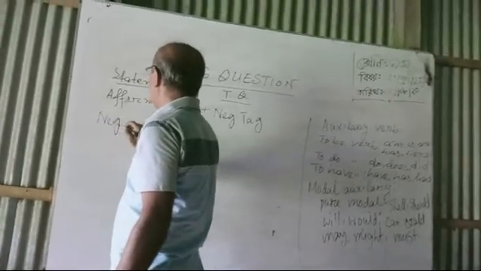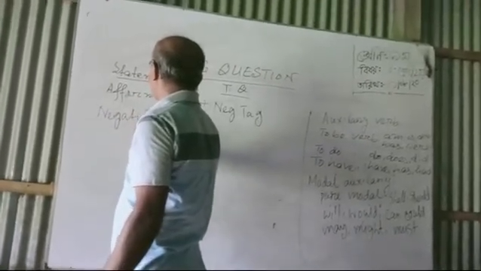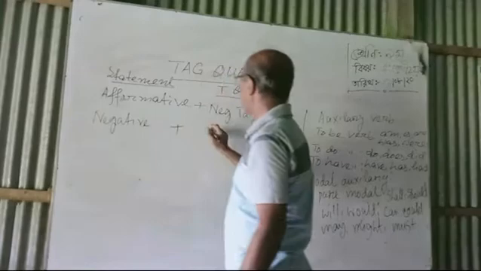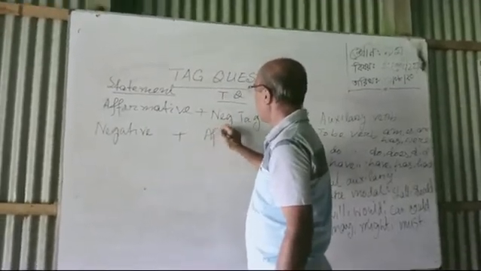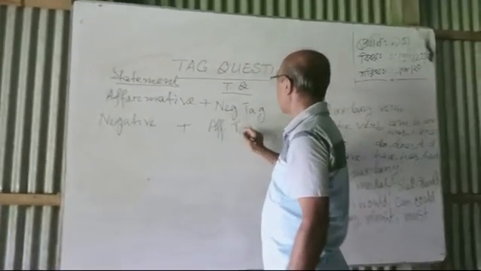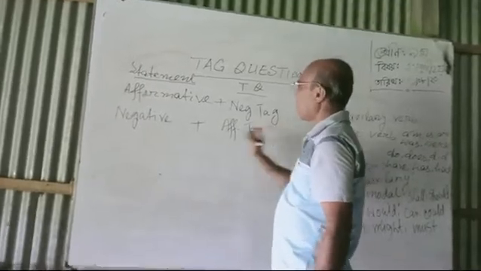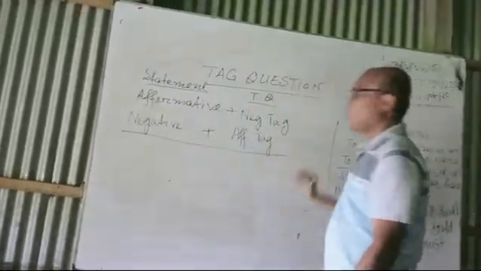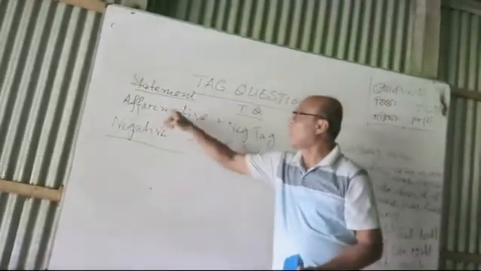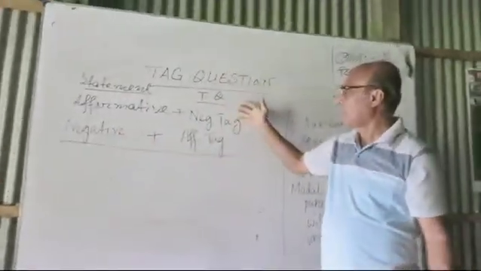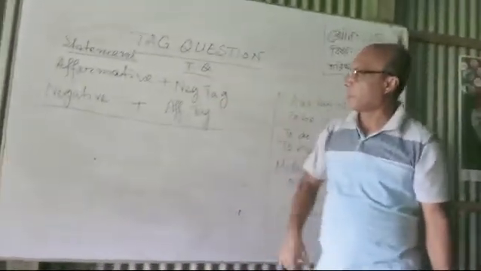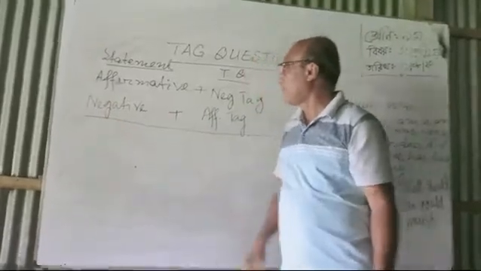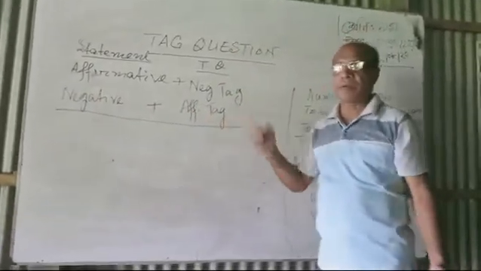If the statement is negative, then the tag question will be an affirmative tag. You must keep it in your memory. If the statement is affirmative, the tag question will be negative. If the statement is negative, then the tag question will be affirmative.